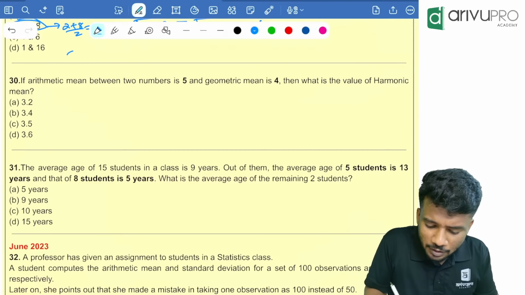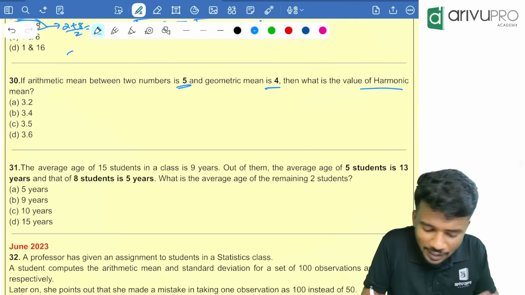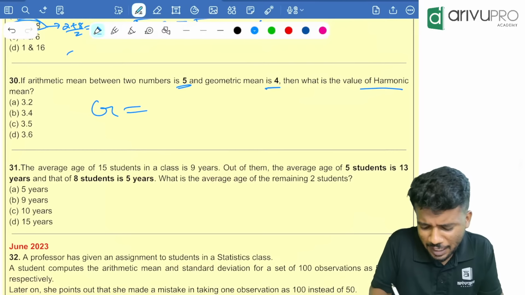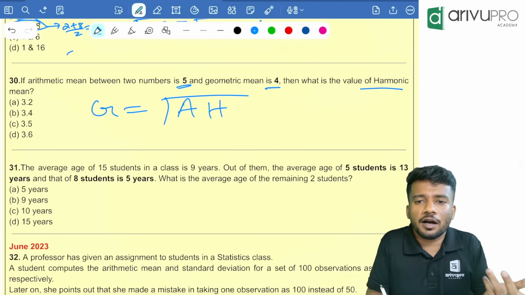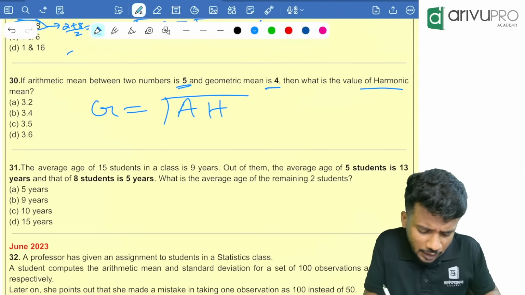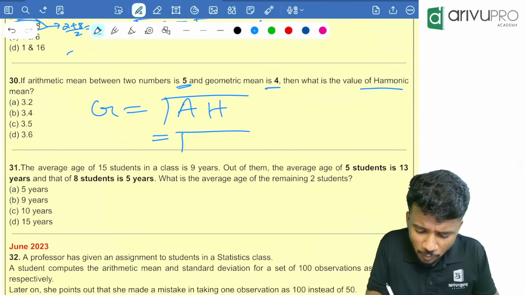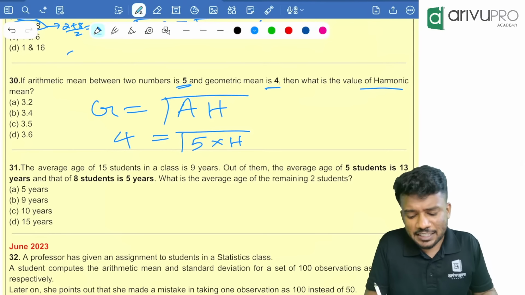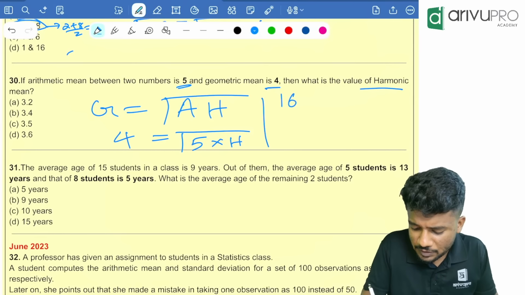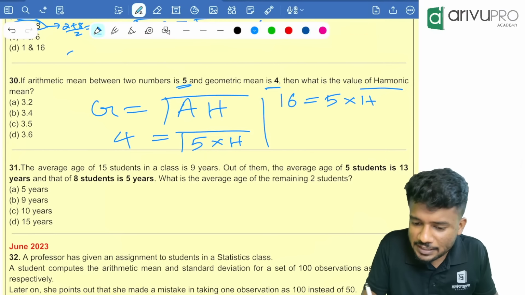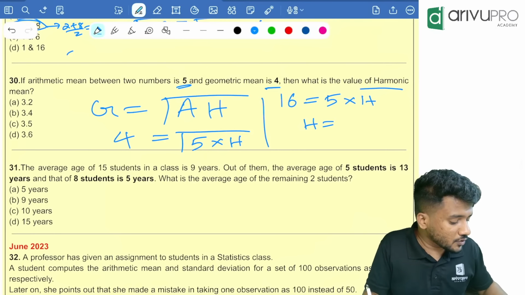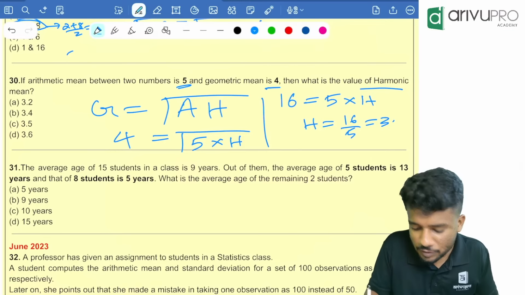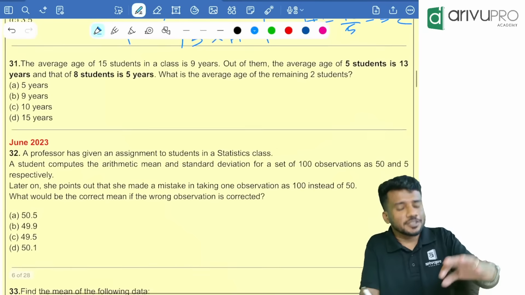If the arithmetic mean of two numbers is 5 and the geometric mean is 4, then what is the value of the harmonic mean? The formula is G squared equals arithmetic mean into harmonic mean. Given AM is 5 and GM is 4, we need to find H. Squaring both sides, 16 is equal to 5 into H. From that, H is 16 divided by 5, which is 3.2. Option A is your answer. Got the point? Next one.